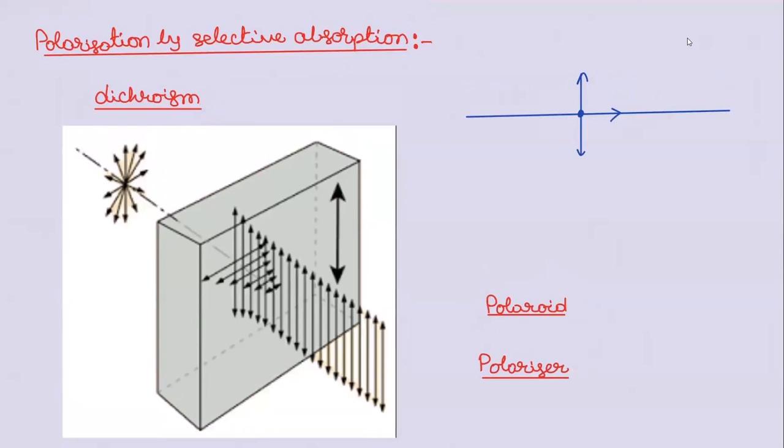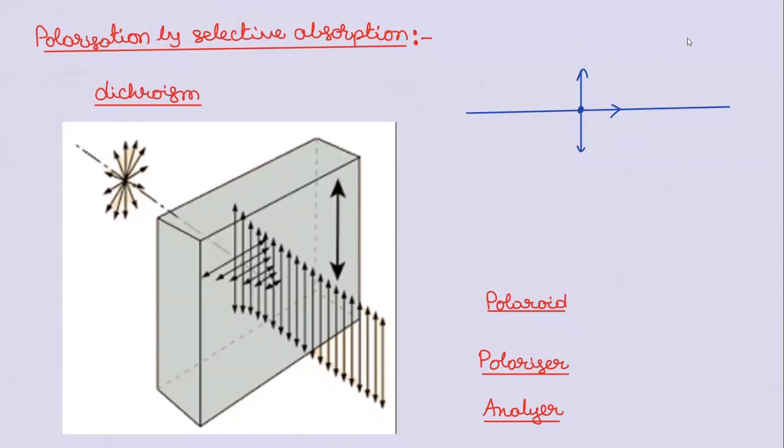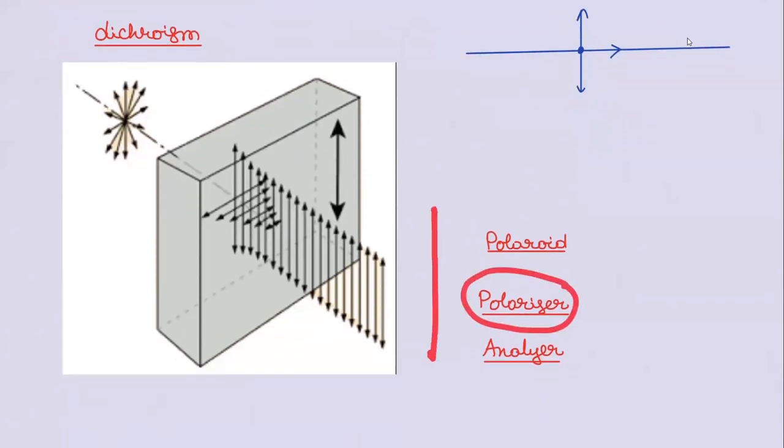Wait, there is one more word you need to understand, that is analyzer. Sir, what is this analyzer? Now observe, you have a light, but by simply looking at it, you cannot say whether it is polarized or not. To understand whether it is polarized or not, we take one polarizer, keep it here and start rotating. When you keep it exactly like this, both have the same plane of vibration, then you can see the entire light.